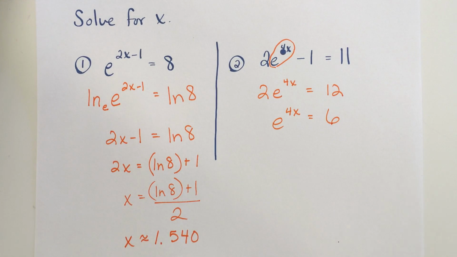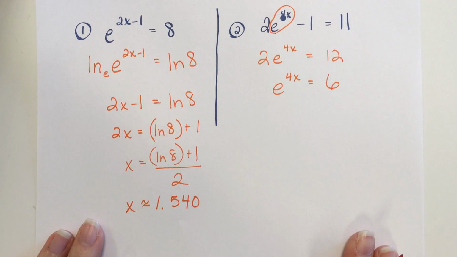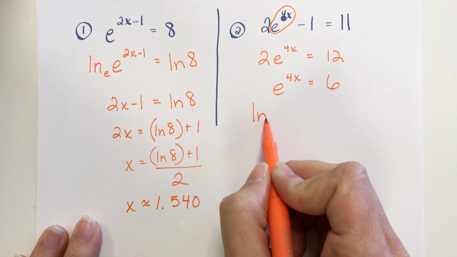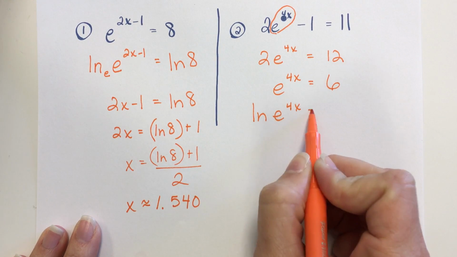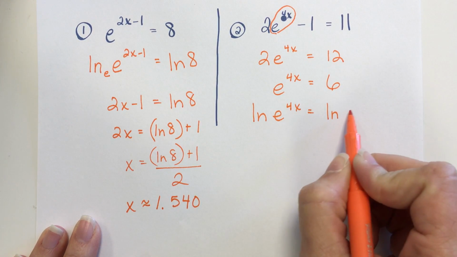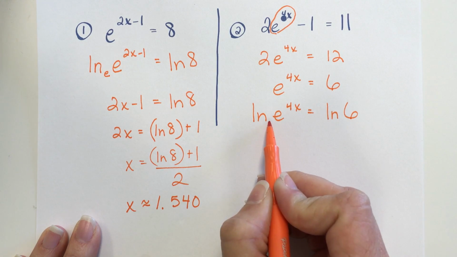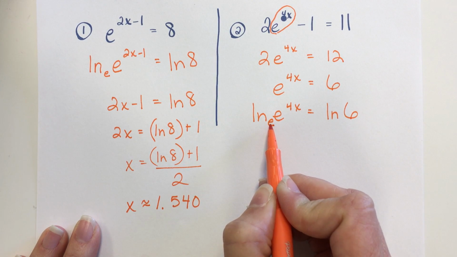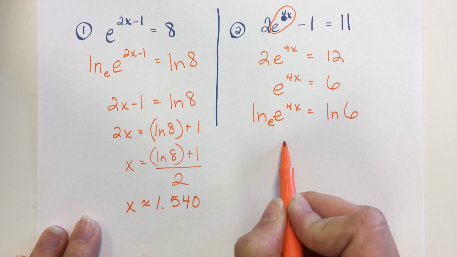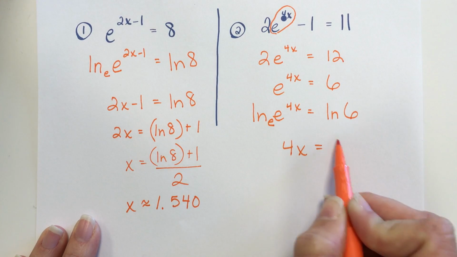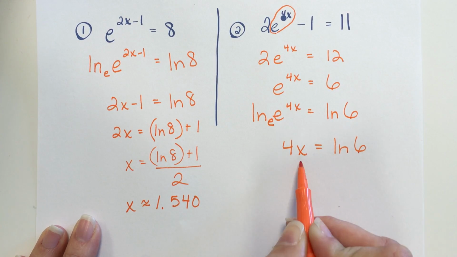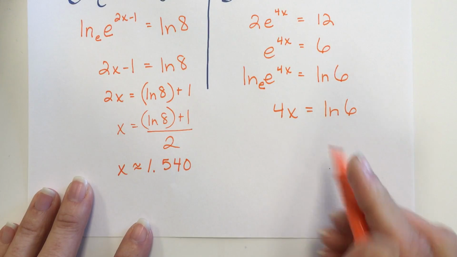Now you're at the point where we were with the first example. So now you're ready to take the natural log of each side. Again, since your subscript here is an understood e, this side is just equivalent to the exponent. And now to get x by itself, you divide by 4.